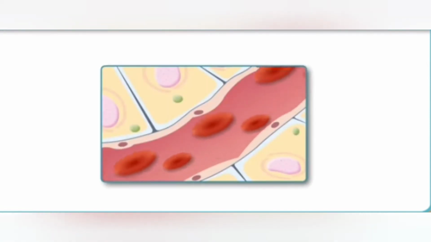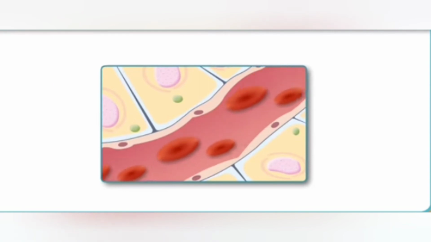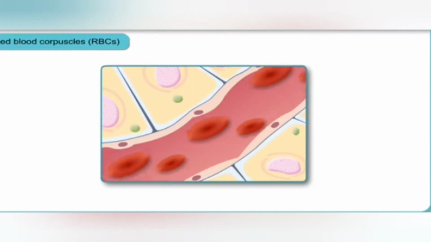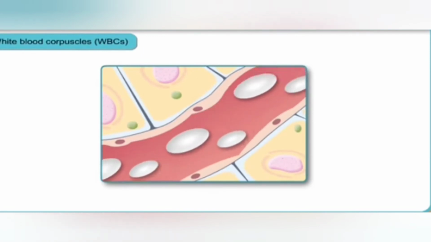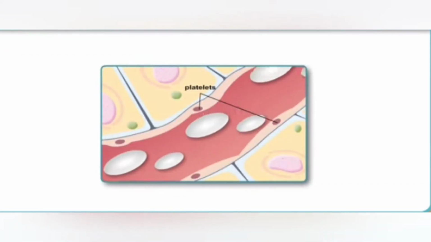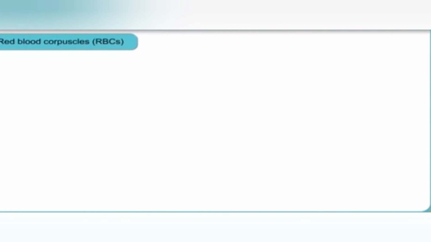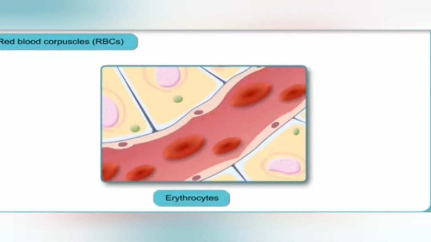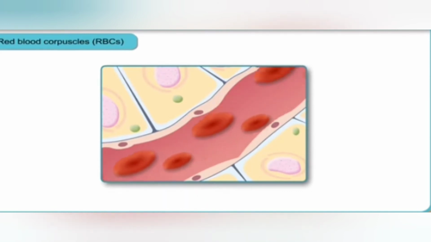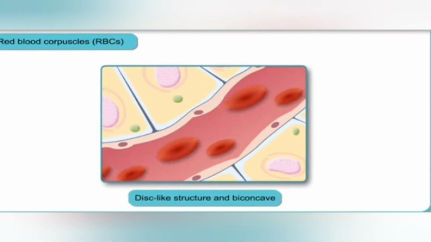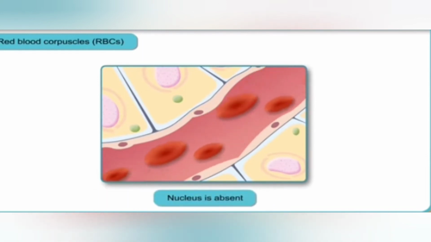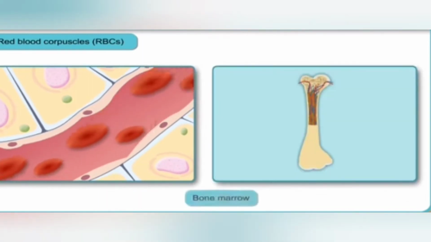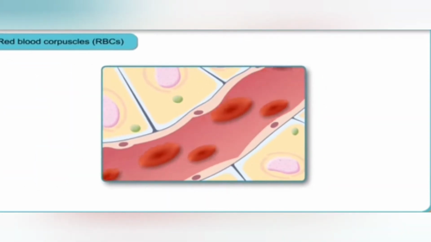Now come to the blood. Blood is a fluid connective tissue through which the transport of material is done. There are three components: plasma, red blood cells, and white blood cells.